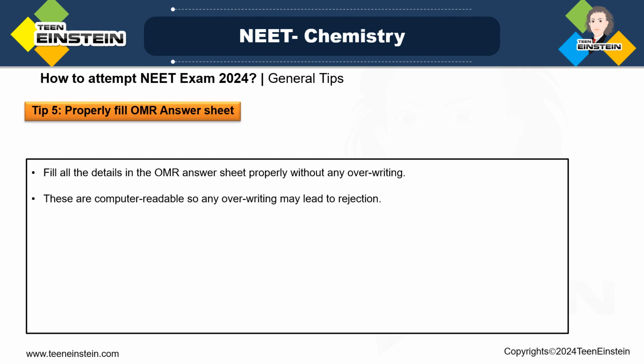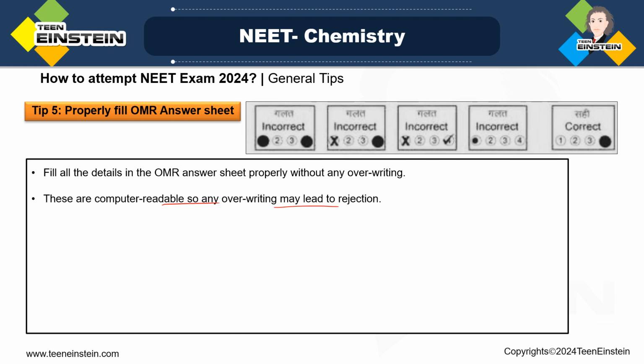Now the last tip is to properly fill the OMR answer sheet. Fill all the details of the OMR answer sheet properly without any overwriting because it is computer readable. So if you are making any other extra mark which is not desired, or if you are overwriting, obviously that will lead to rejection. So here, for example, you can see, suppose there are 4 options and you have selected 2 answers.